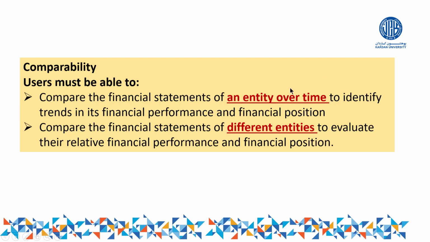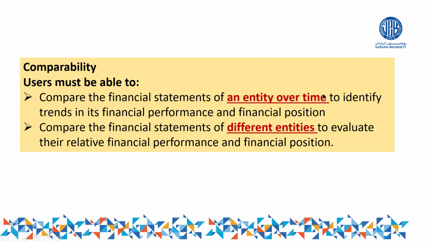For example, you should be able to compare the accounting information of a company in 2017 with 2016. It means you should be able to compare the performance of this company with the previous year. Performance of a company in 2016, in 2017, 2019, 2020, and so on, right?